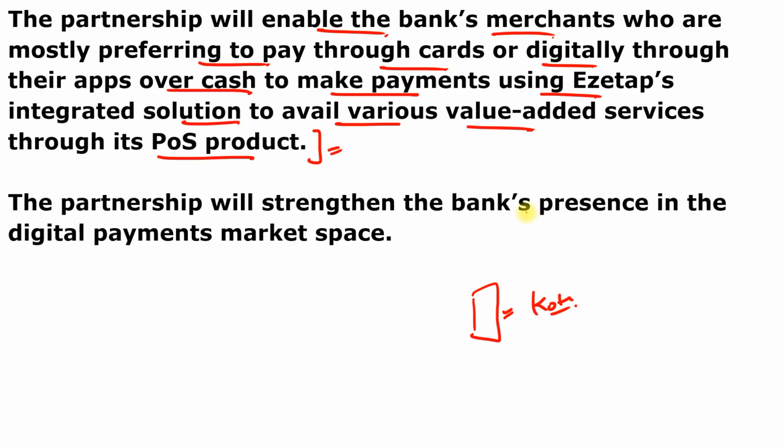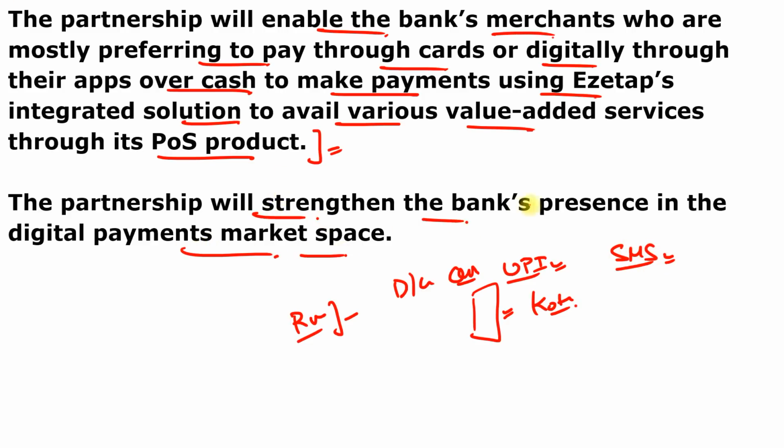They are electronic devices used by retail merchants like grocery or any other category of retail business to collect payments against goods and services from customers through non-cash modes like debit card, credit card, QR code, or UPI. Even now it can be sent through SMS also. The partnership will strengthen the bank's presence in the digital payments marketplace.